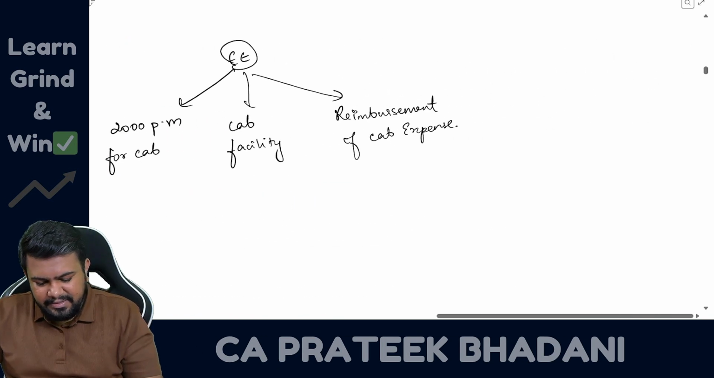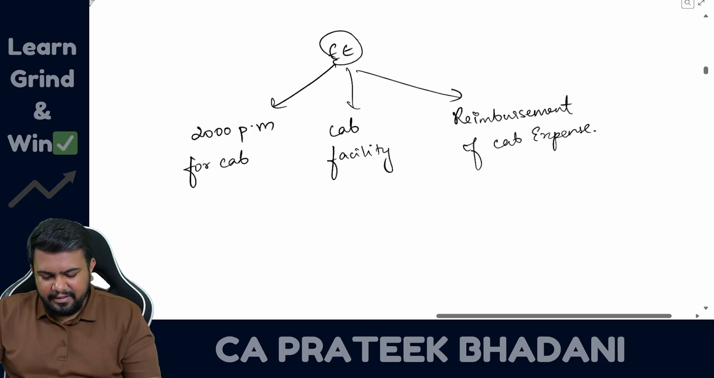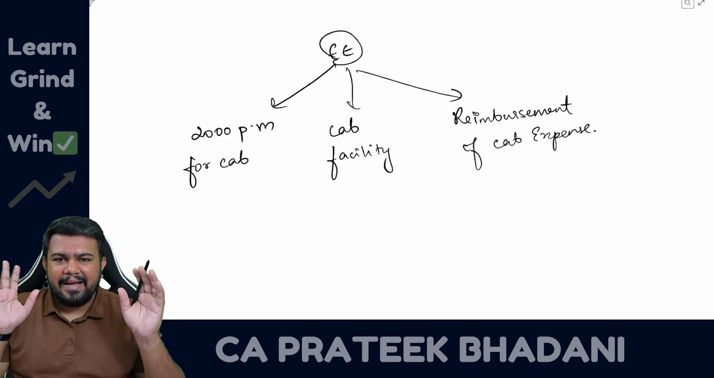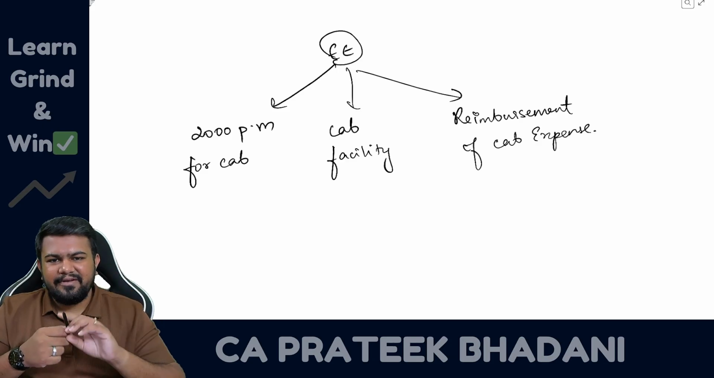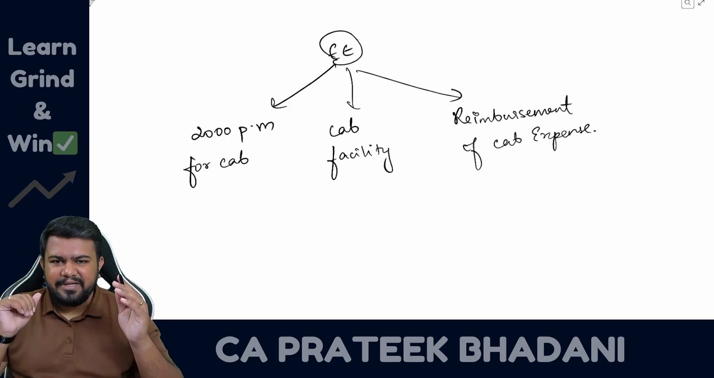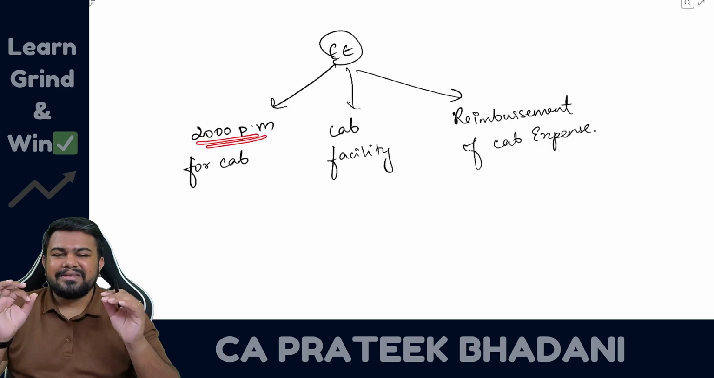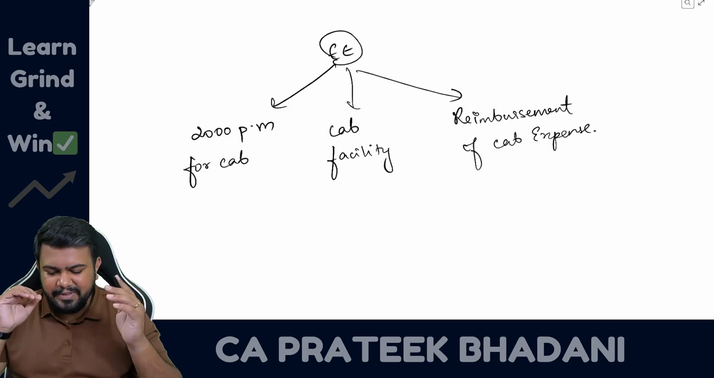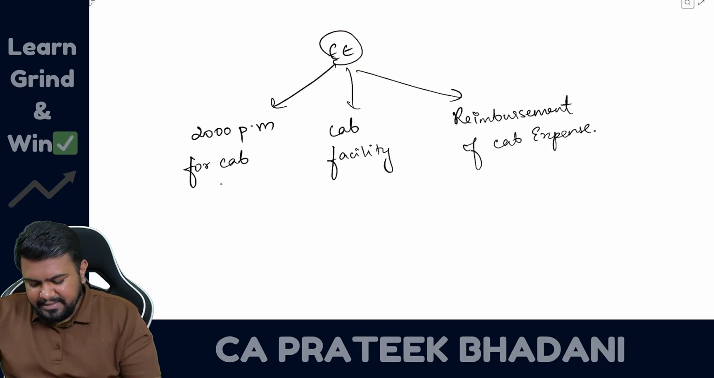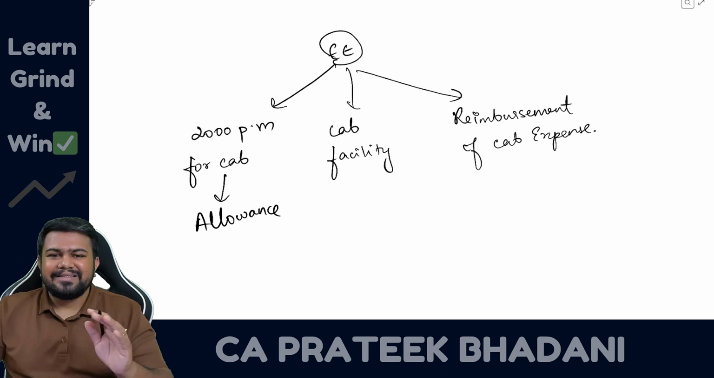Let us see one small example to know it better. For example, there is an employee. From the employer he is getting the facility of a cab. That facility of cab can be in 3 ways. First, he is getting 2000 rupees per month for cab expenses. Now this 2000 rupees per month is a fixed amount which is given for cab expense. It does not matter what is the actual amount spent by this employee. In this case, this 2000 per month will be called an allowance, because it is a fixed amount.